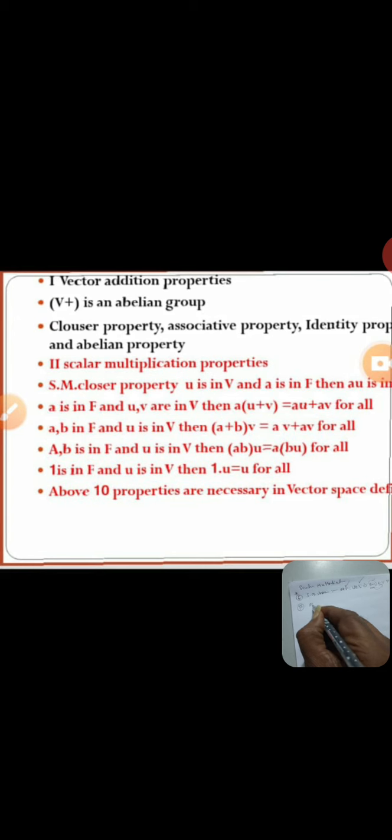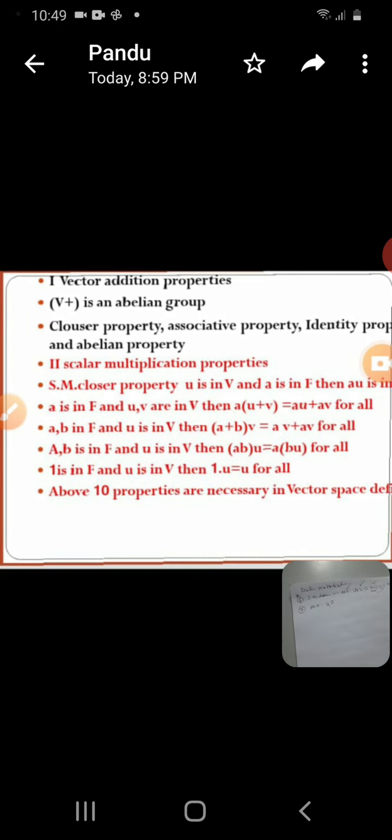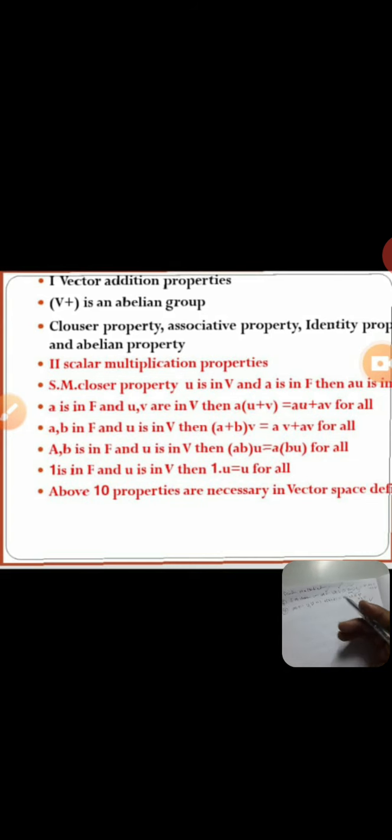See, a is also an element of F, one of the elements to consider from the field. The other two elements, u and v, are from V, just like the distributive law. See, a(u + v) = au + av, for all a element of F, u, v element of V. This is the case. What about c? It is similarly just like the distributive law. This property is also seen in ring theory or field theory.